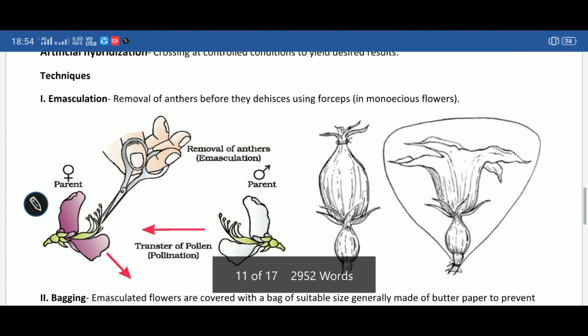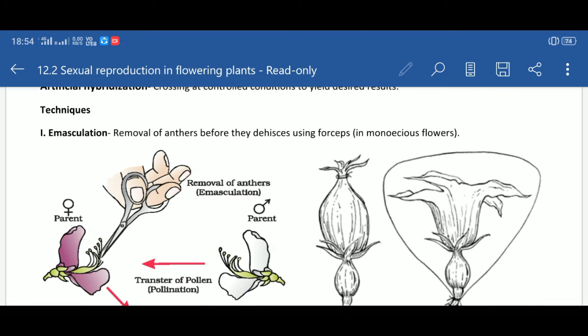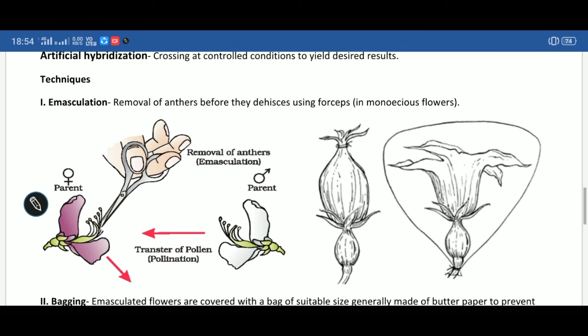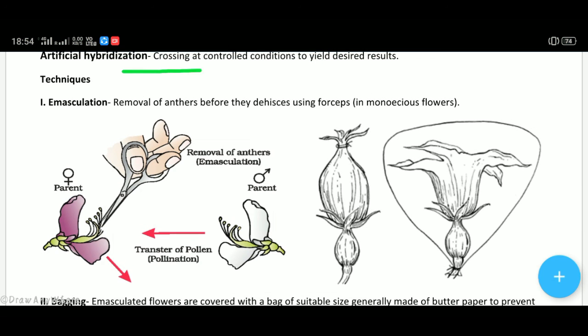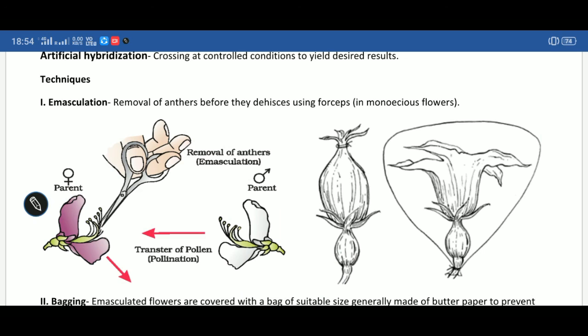Now we'll discuss artificial hybridization. What is artificial hybridization? When crossing is done under controlled conditions to yield desired results, it is called artificial hybridization. When we choose two flowers, male and female, for desired characters and pollinate them under controlled conditions, it is called artificial hybridization.